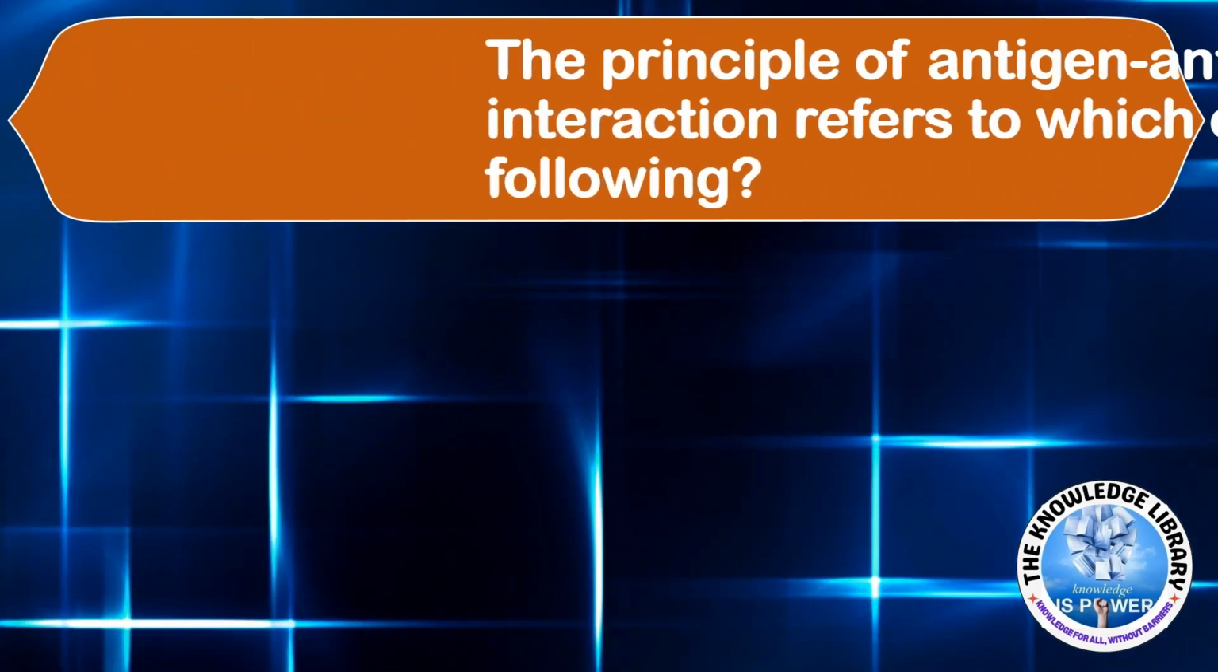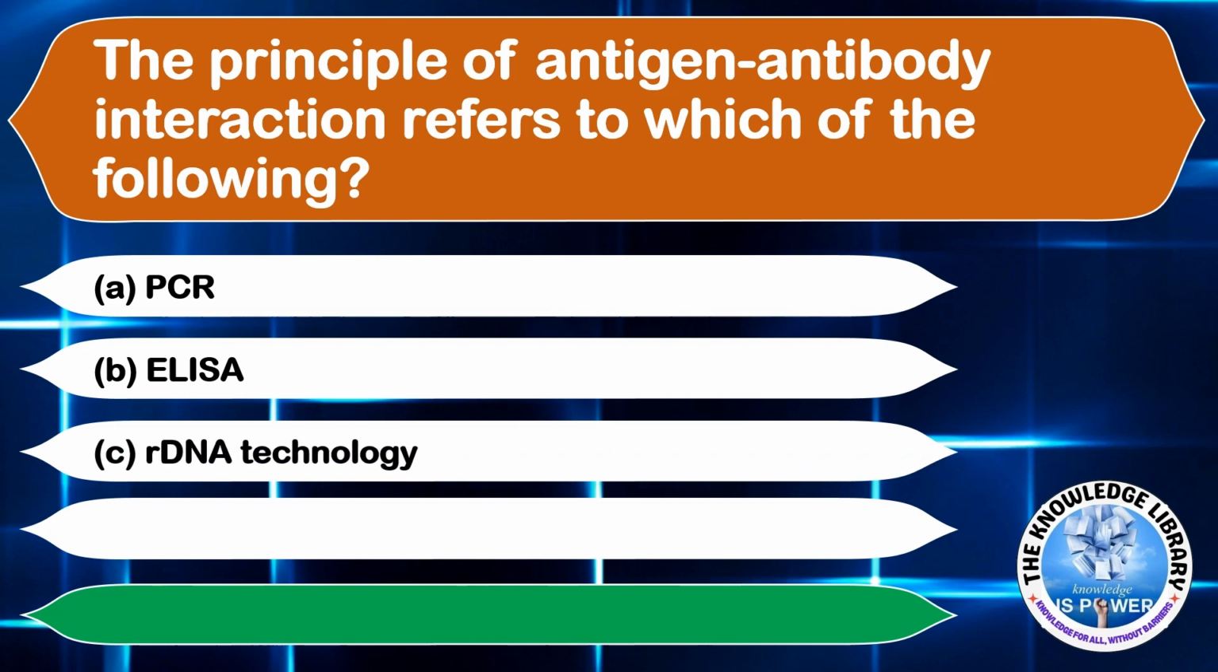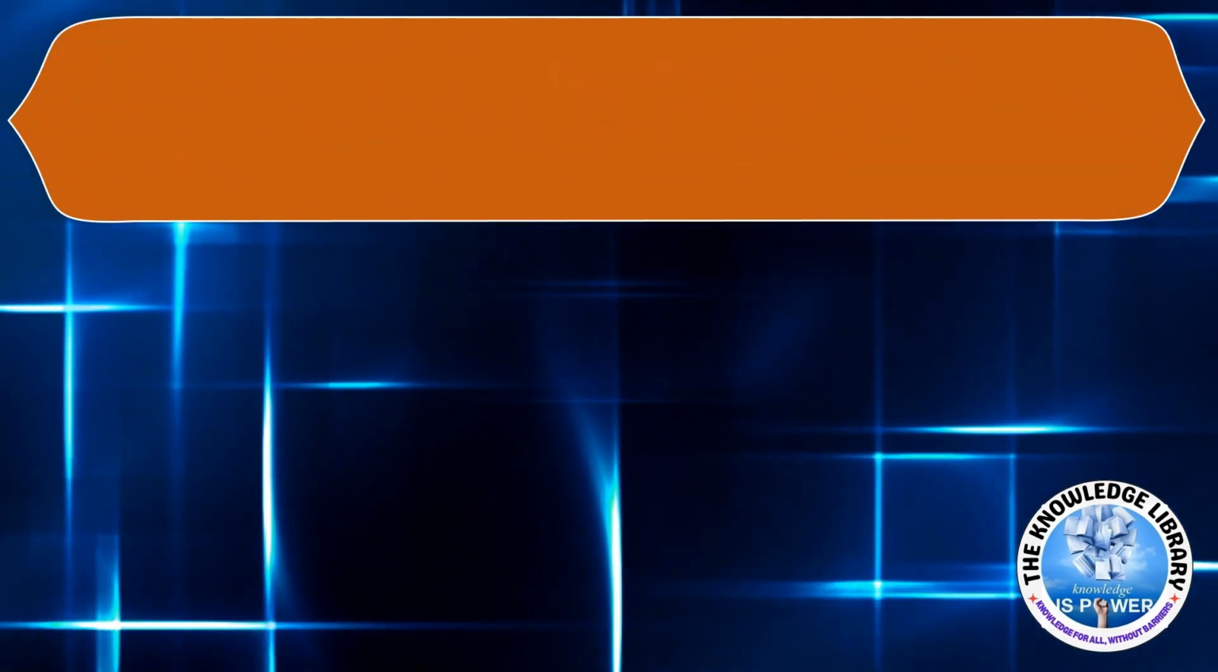Moving on to the next question. The principle of antigen-antibody interaction refers to which of the following? Option A, PCR, option B, ELISA, option C, rDNA technology, and option D, RNA. The correct answer is option B, ELISA. Moving on to the next question.